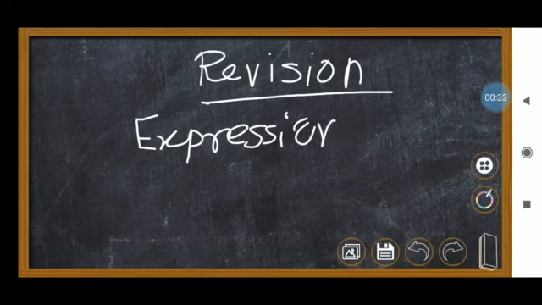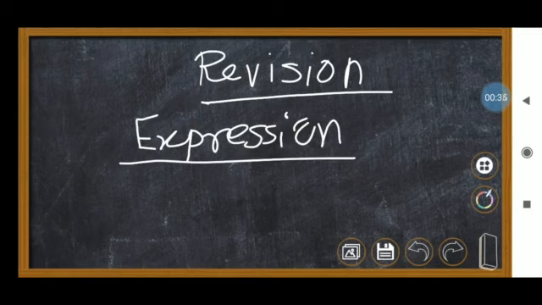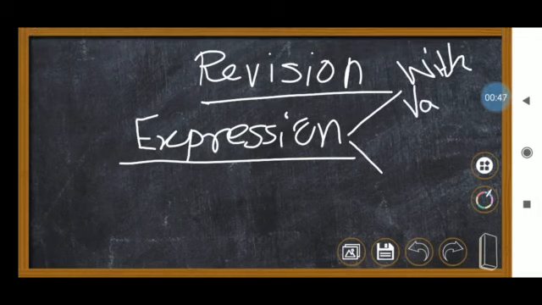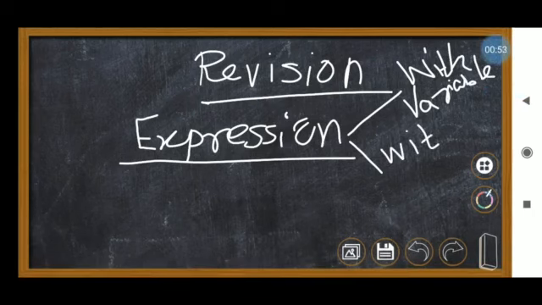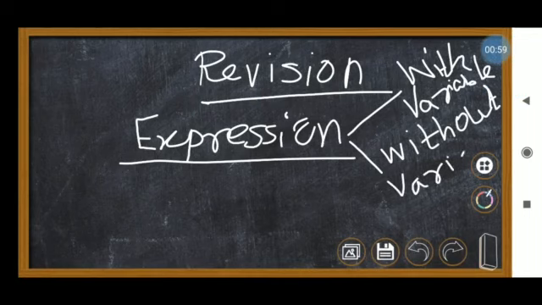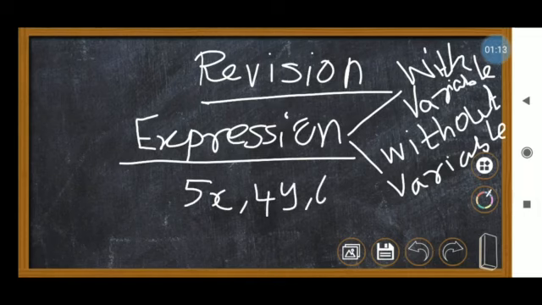In our last class, I said what is meant by expressions. We can divide expressions into with variable and without variable. For example, with variable means I wrote here 5x, 4y and 6z.